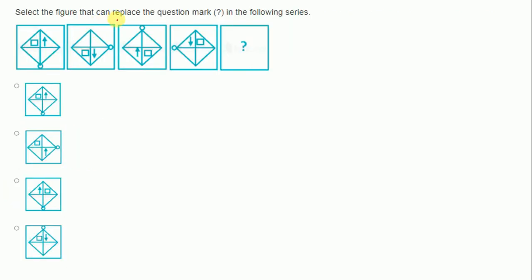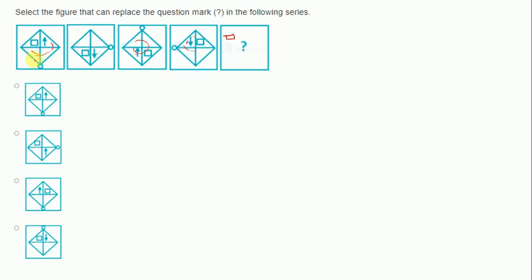Now select the figure that can replace the question mark in the following series. First of all, let us focus on the square. The square is moving from here to here, then here, then here. So it is moving like this, and if it is moving like this, after this it should be in this position. So the square should be here. Now the arrow is moving to this place, and after that this, after this. So the arrow is moving like this, but it is also changing its direction at the same time.